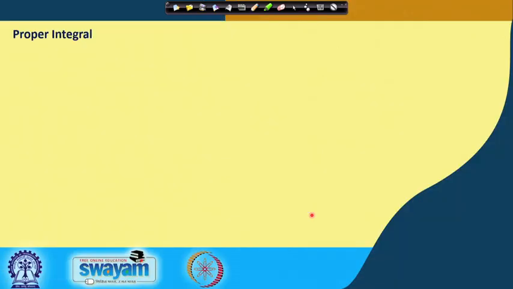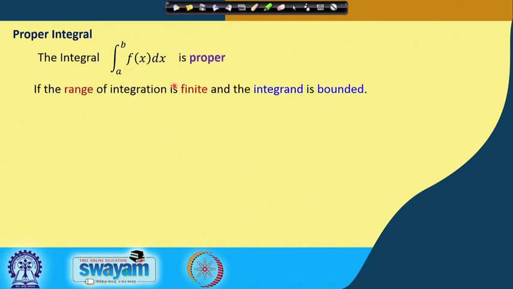So, here there are proper integrals which we usually study. For example, the integral a to b f(x) dx is proper if the range a to b of this integral is finite and the integrand f(x) is bounded in this range a to b for x. So, if this f(x) is bounded and a and b both are finite, so the range of the integral is finite, in that case we call this integral proper. But now we will discuss today what the improper integrals are.